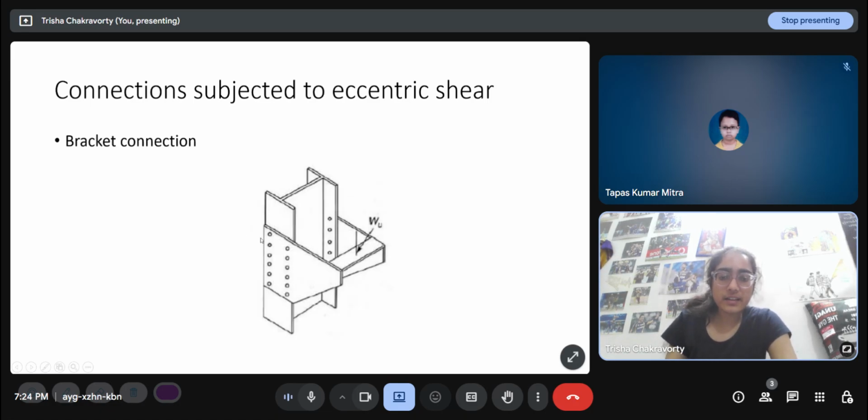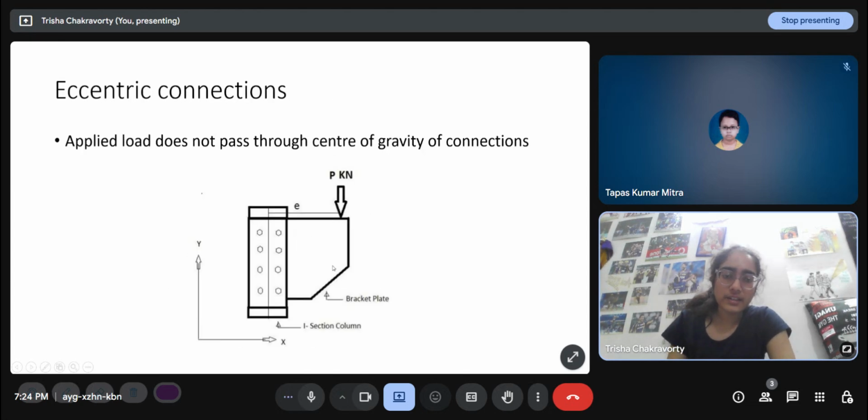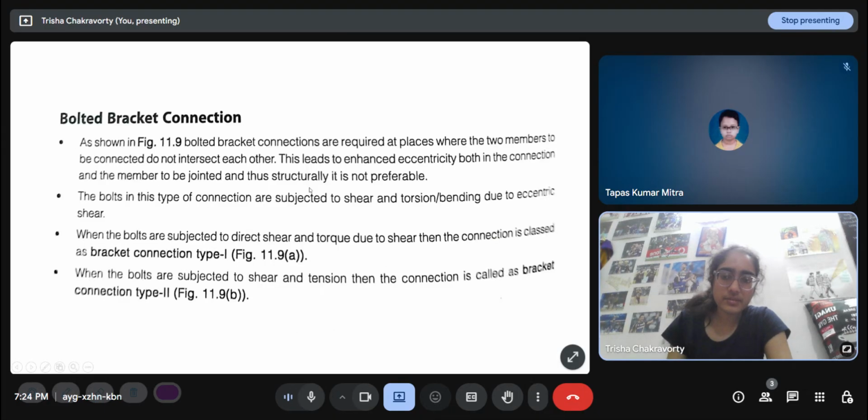Bracket connection is another kind of connection. This is a bracket plate. As I said, I can't give the exact definition, but it looks like this: it is transversely attached to a column, and the load is applied on this side. So this is the diagram which we saw here. This was a bracket, and this is the eccentricity that is being introduced.